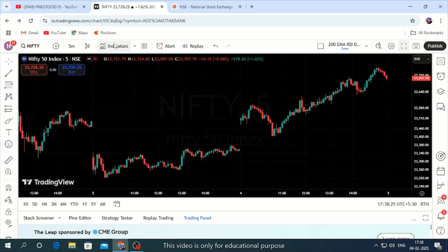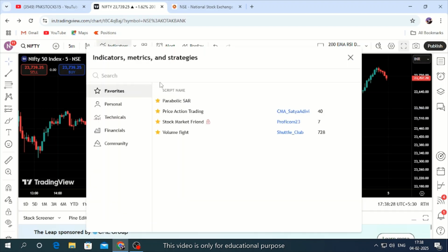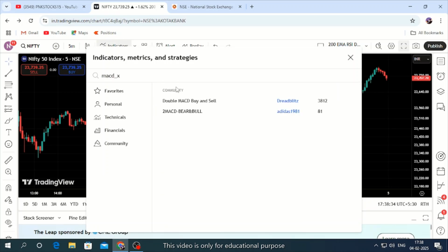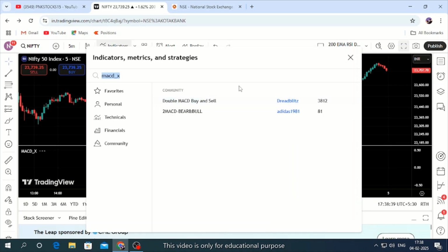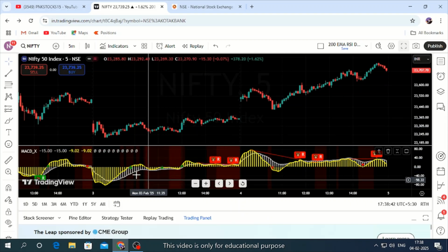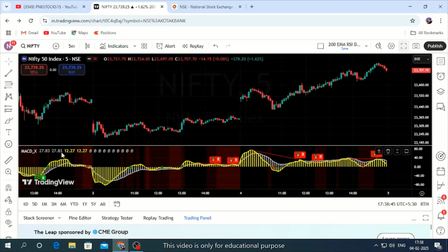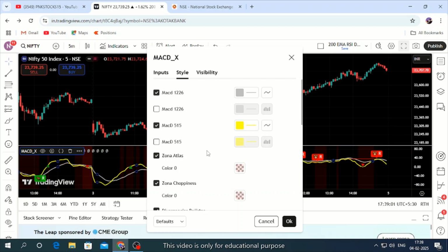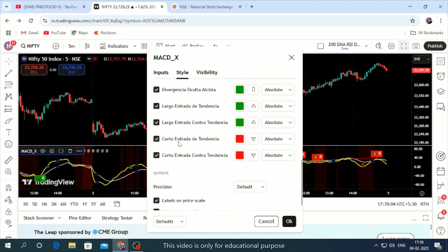So let us go to the indicator section and just type MACD underscore X. We are using the double MACD buy and sell indicator here. Now we need to tweak it a bit to have exactly what we are looking for. Just keep this and remove the remaining stuff that we don't want.